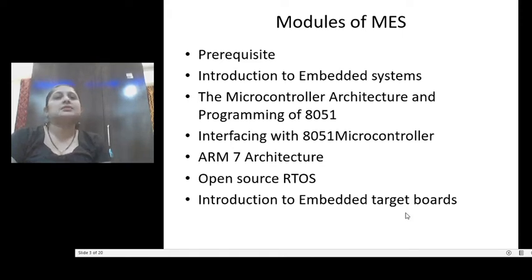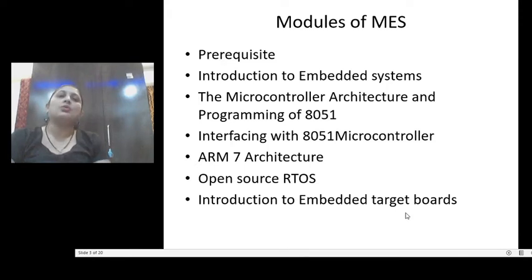In this MES subject, we are going to learn what an embedded system is, what the different applications of embedded systems are, and what the categories of embedded systems are. Then in the microcontroller architecture and programming of 8051, you are going to learn in detail the architecture of 8051, the pin diagram of 8051, meaning the logical diagram and the physical diagram, and how we write programs for 8051. Most embedded systems are built with a microcontroller, and the most commonly used microcontroller family is the 8051 family. It's an 8-bit microcontroller.